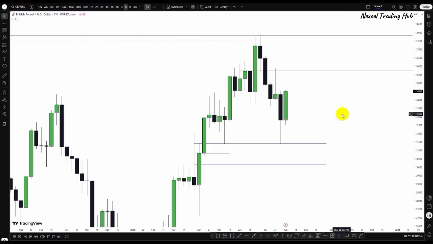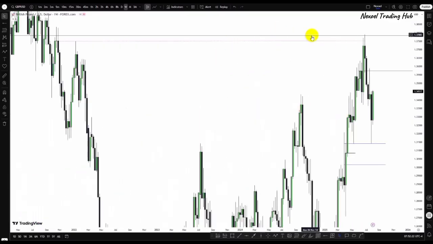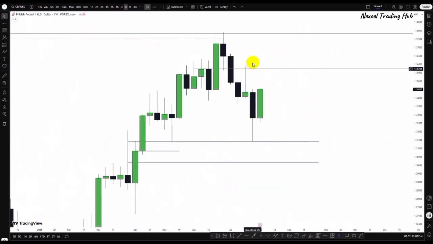In GBPUSD, what we can see is that in previous weeks we pointed out that price was reacting at a monthly supply zone, took out buy side liquidity, and then we expected this bearishness to the downside. And when we saw how price continued bearish, taking out these low points, we saw price give us a change in state of delivery. I think in the free Telegram community, I shared how I was expecting a pullback and then a bearish continuation.